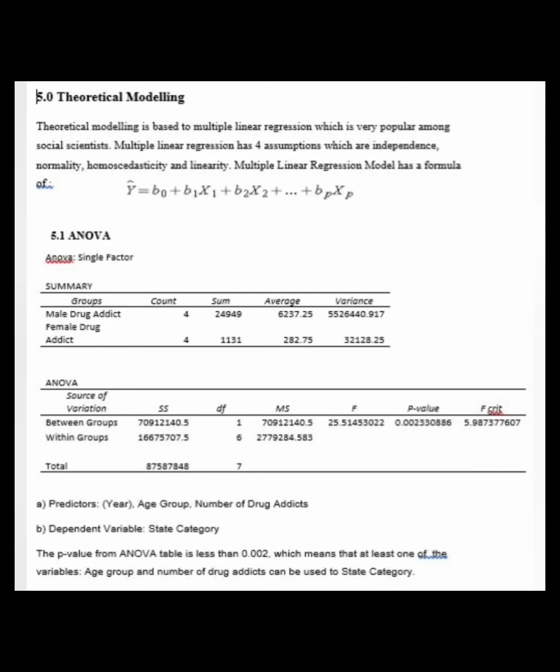Multiple linear regression model has a formula of y equal to b0 plus b1 x1 plus b2 x2 plus bn xn. First, the table of ANOVA. Based on the table, the predictors are year constant, age group, number of drug addicts. The dependent variable is state category. The p-value from ANOVA table is less than 0.002, which means that at least one of the variables, age group and number of drug addicts, can be used to predict state category.